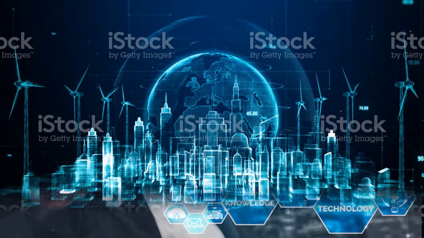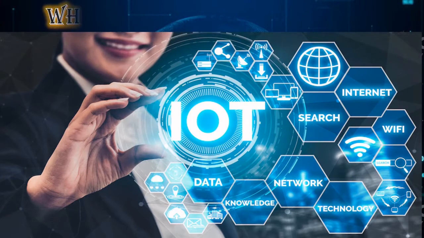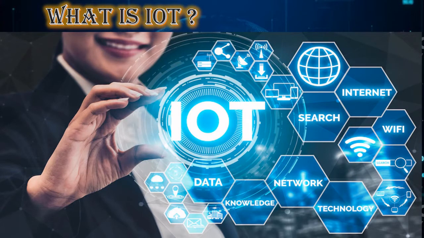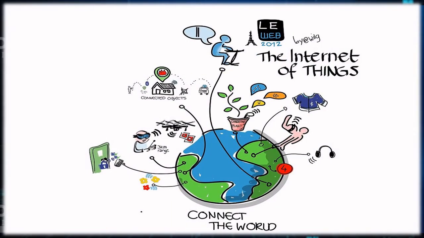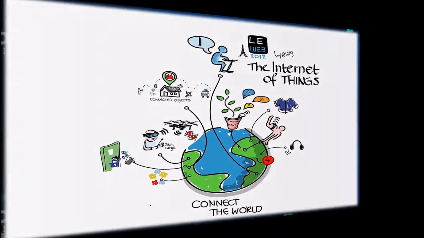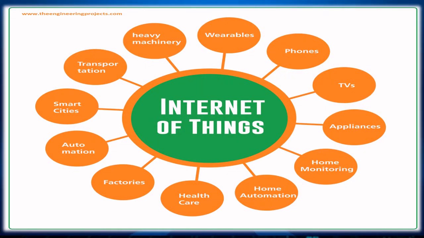Firstly, we will discuss IoT, the Internet of Things. It describes physical objects with sensors, processing ability, software and other technologies that connect and exchange data with other devices and systems over the Internet or other communication networks. The aim of IoT is to connect the whole world. These are the names of some industries and devices which are connected to IoT.